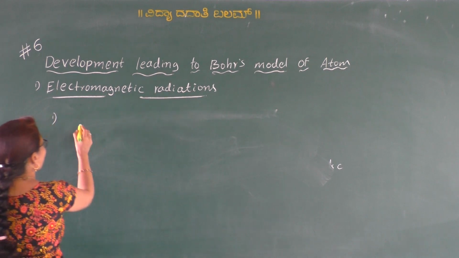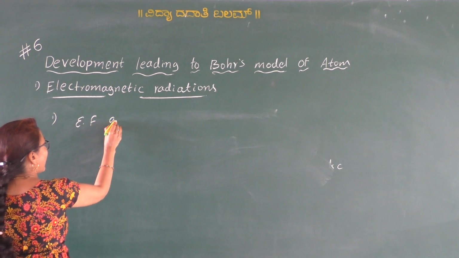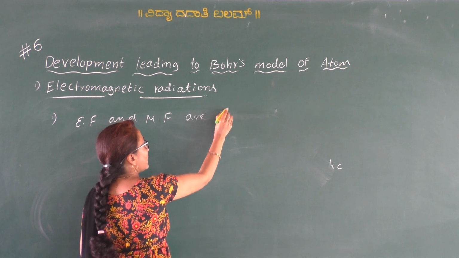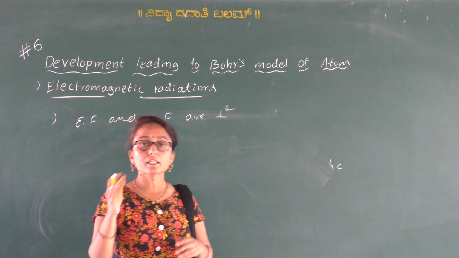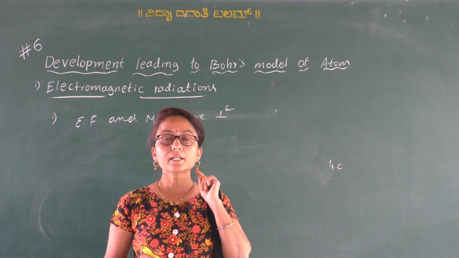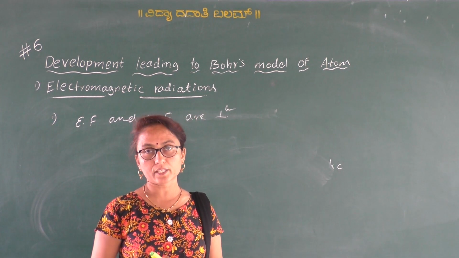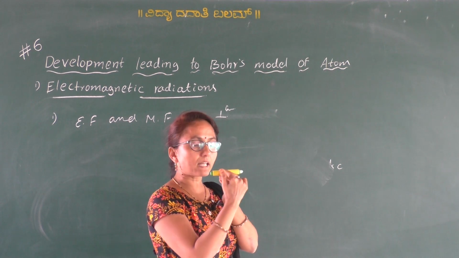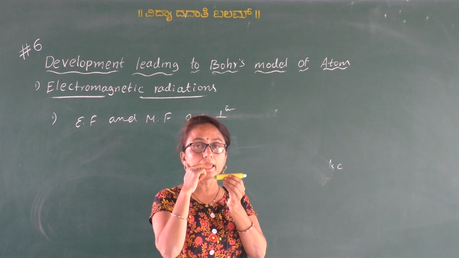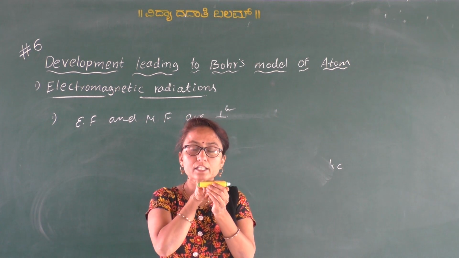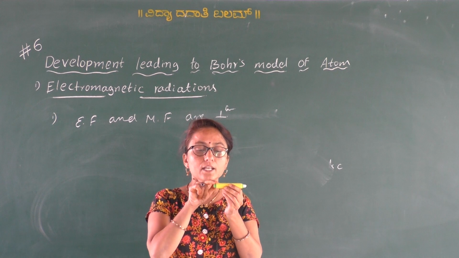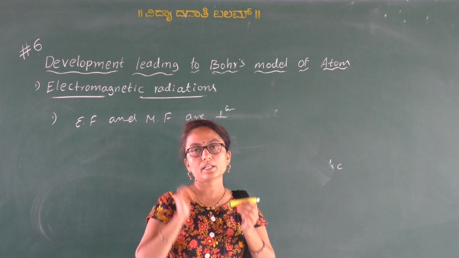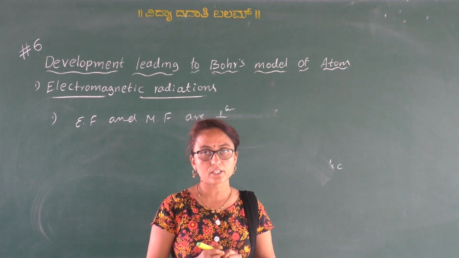Clear? The electrical field and magnetic field are perpendicular to each other and they both are perpendicular to the direction of propagation. If the radiation is propagating in this direction, the electrical field and magnetic field are perpendicular to this direction.